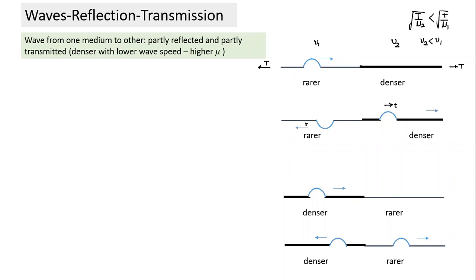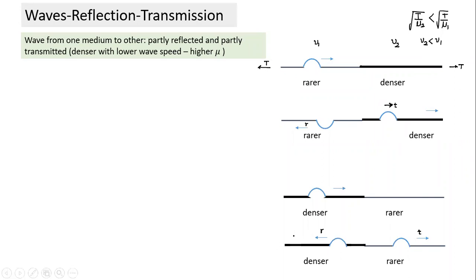We'll not prove it, but we'll go through one numerical, and if you follow the numerical, you will understand the logic behind why it happens. You will have an indirect proof by the time you finish our class today. This is what happens when it travels from rarer to denser medium. Look at this case here. This case is different. It's traveling from denser medium to rarer medium. Partly it is transmitted and partly it is reflected. And what we notice is the reflected wave is not inverted, it is erect. The transmitted wave is always erect.